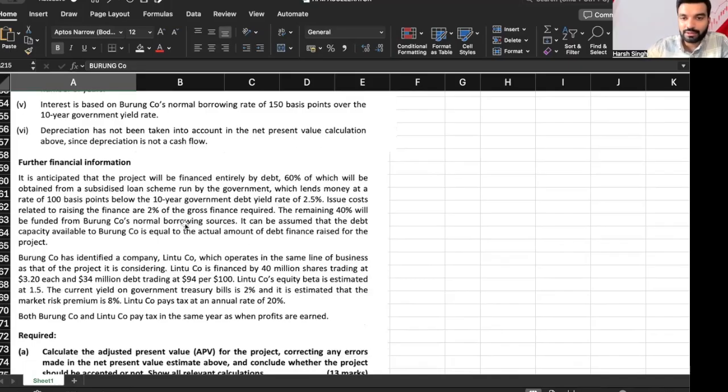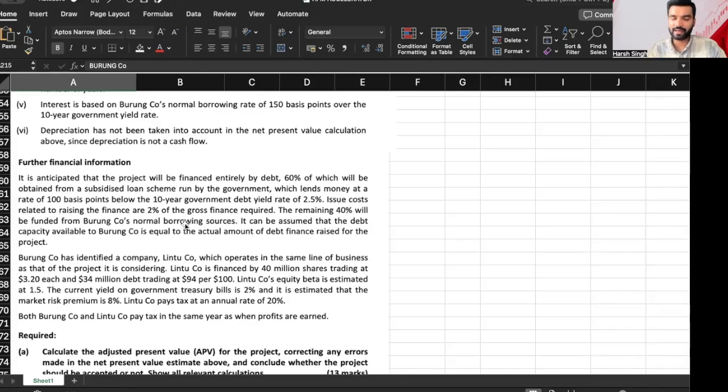Issue costs related to raising the finance are 2% of the gross finance required. The remaining 40% will be funded from Burung Company's normal borrowing sources. Okay, that is fine. The debt available to Burung is equal to the actual amount of debt finance raised for the project. Identified Lintu Company, which operates in the same line of business as the project, and it is financed by 40 million shares trading at $3.2 each and 34 billion debt trading at 94 per $100. Equity beta is estimated at 1.5.